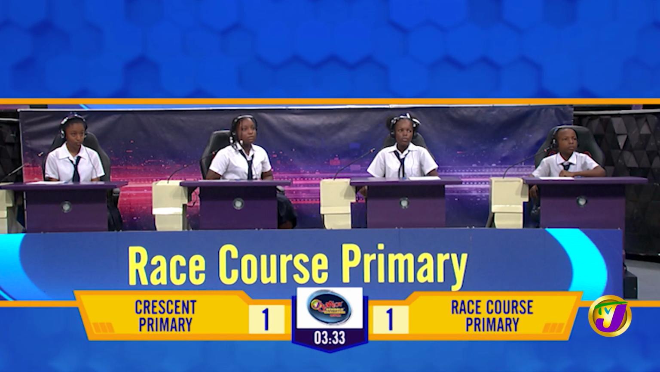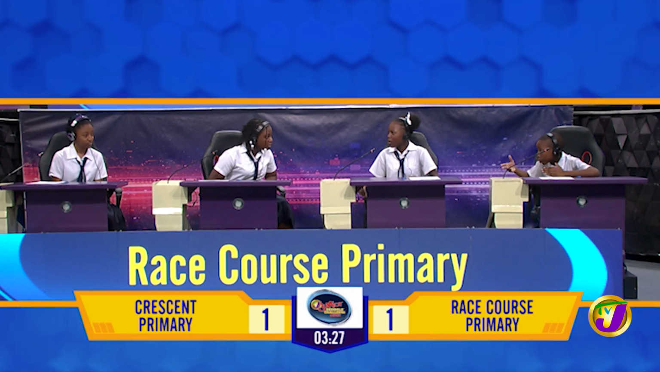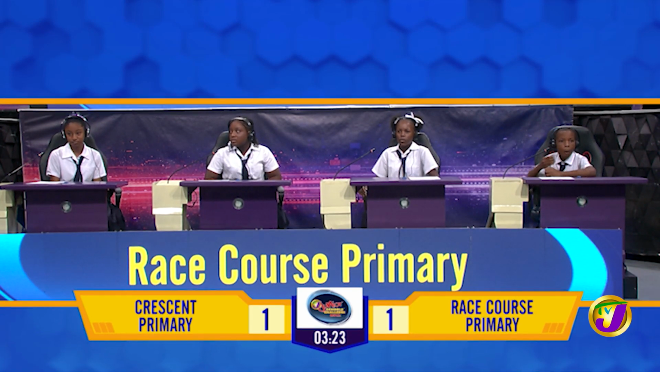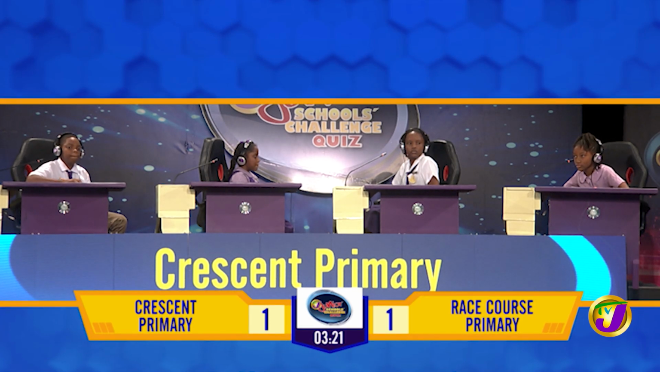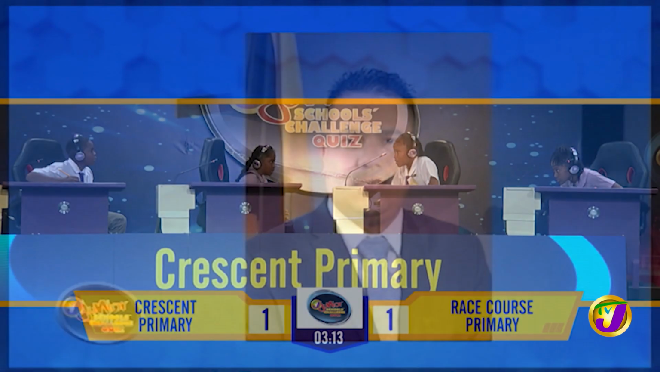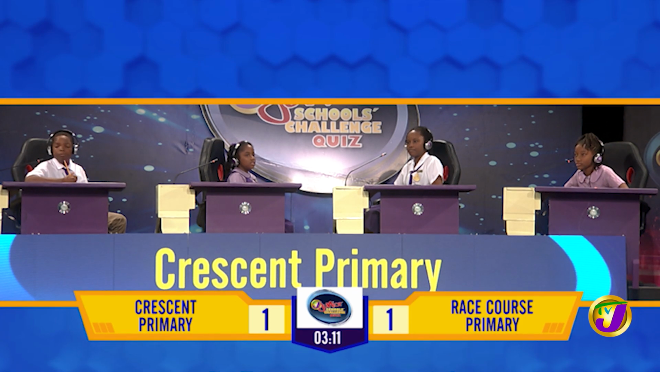Local affairs, a visual question, Racecourse. Look at the monitor and identify this person. Matthew Samuda. Incorrect. Everett Warmington, Cabinet Minister. Local affairs, a visual question, Crescent. Look at the monitor and identify this person. Matthew Samuda. Correct. Cabinet Minister.